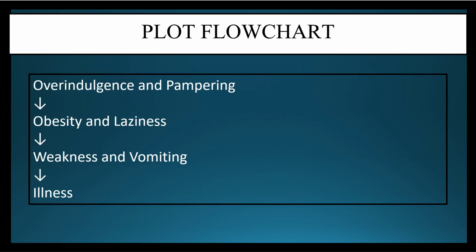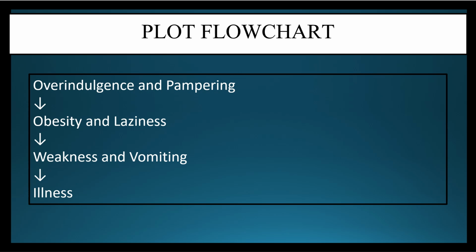So now if we talk about the plot flow chart, start कैसे हुआ था? Mrs. Pumphrey used to overindulge him and pamper him a lot. So it started with overindulgence and pampering. Then obviously अब pampering के साथ क्या आता है? Pampering के साथ sometimes you tend to get lazy. I mean it happens with everybody कि if somebody over pampers you a lot तो laziness आ ही जाती है.